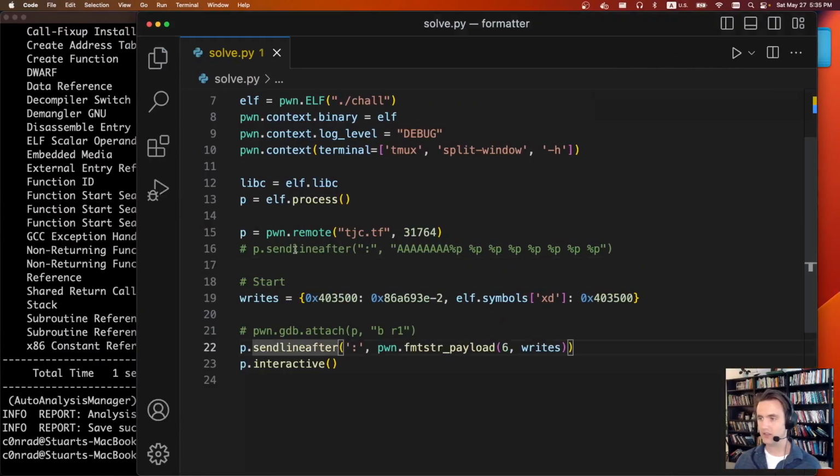To do it, thankfully it's very simple. Pwntools is absolute magic. We're going to be using this format string payload thing, and we specify 2 different writes.